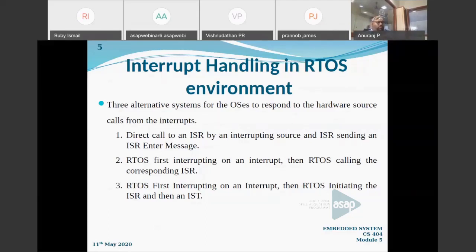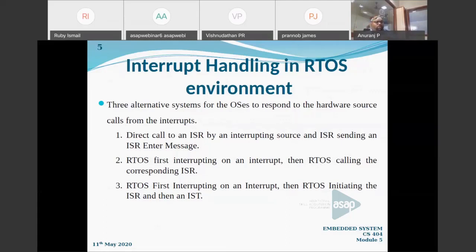Because we know that our subject is embedded systems, and in the embedded system module we are saying that the real-time operating system, RTOS, is going to be the operating system that we are going for. And what is the importance of using an RTOS in an embedded system? Because obviously the embedded system will contain firmware. Surely it will contain firmware. So with a small set of hardware contents, obviously we are going to use an embedded system, and there is a huge probability of switching between the software code and the signals from the hardware. Am I correct or not?